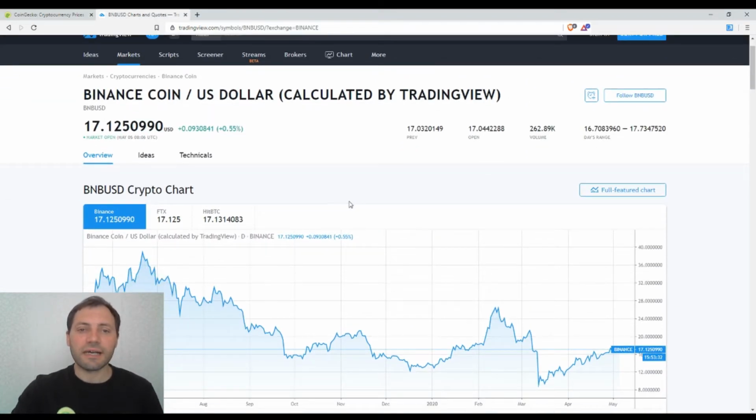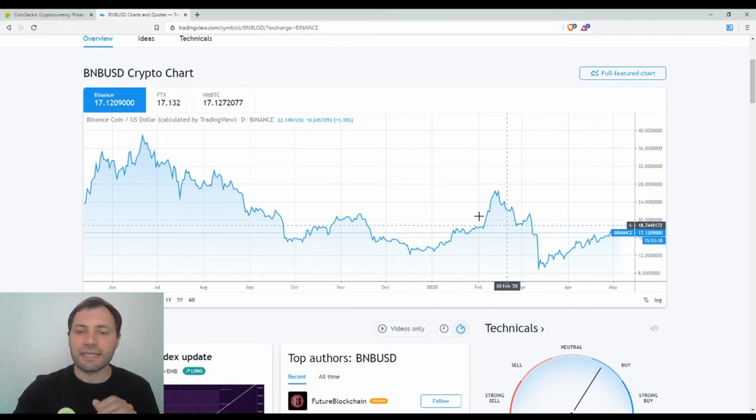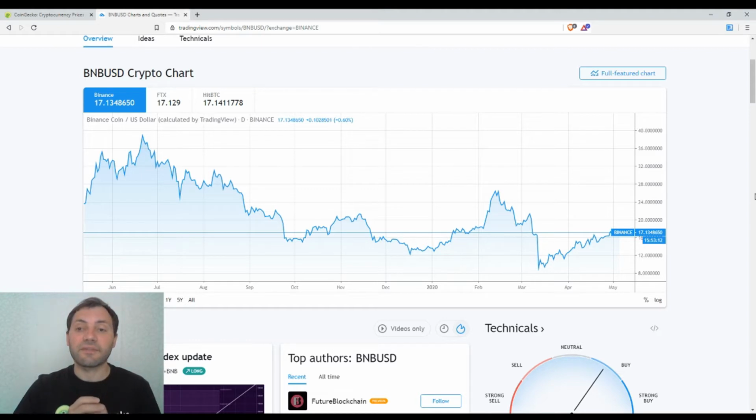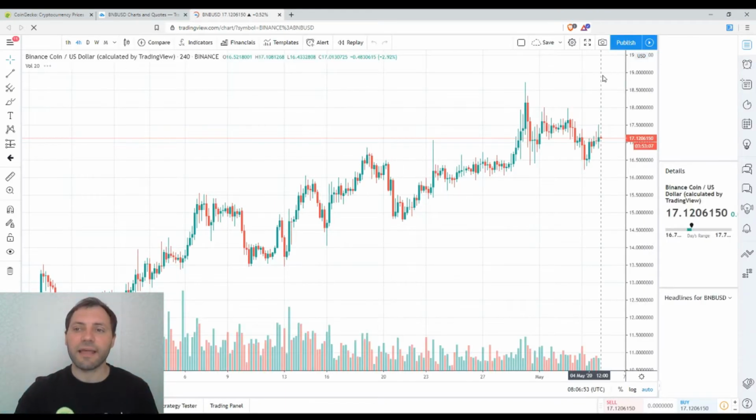So this is the current price according to TradingView, $17.12. This is the latest price dynamics, and we see that the price chart since, let's say, the middle of last summer is quite similar to the ones of the rest of the major cryptocurrencies. But let's move to the candlesticks chart and let's have a look at the different time frames.